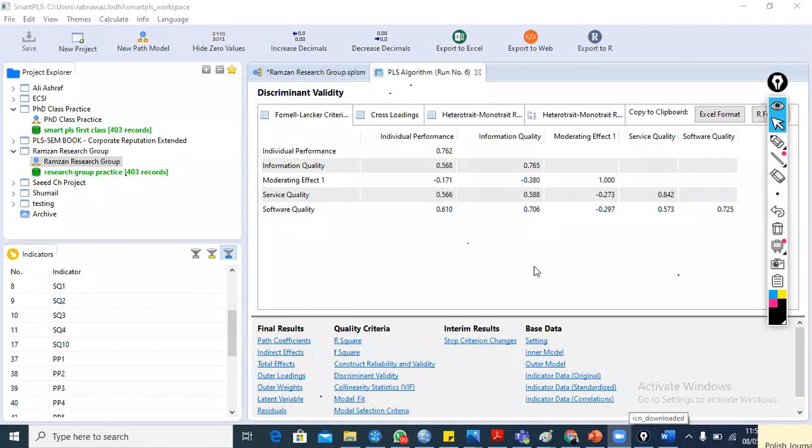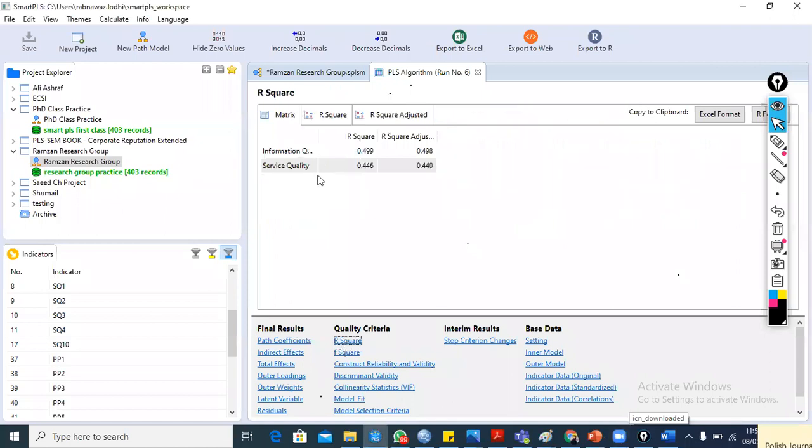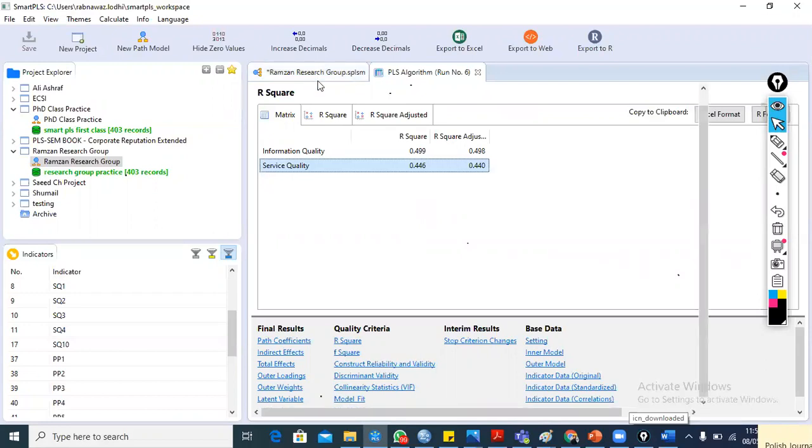So I'm asking, what are the different criteria for the model fit? The first criterion is R square. If you click on R square, the R square value should be greater than 0.25. The R square value is calculated on the dependent variable, where the arrows hit, where different variables target the dependent variables. So for example,